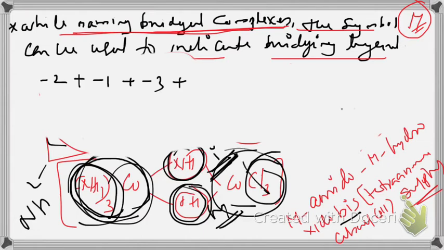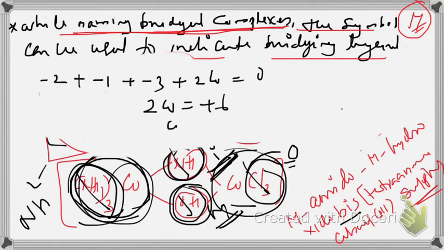Ammonia is 0, no need to write it, and 2 cobalt equal to 0. Here no charge, that is 0. So it is minus 3, minus 4, minus 5, minus 6. 2 cobalt equal to plus 6. So cobalt equal to plus 3. Charge of 1 cobalt is plus 3. That is why we are telling it as mu hydroxido, mu imido, triamine cobalt 3, trichlorido cobalt 3.